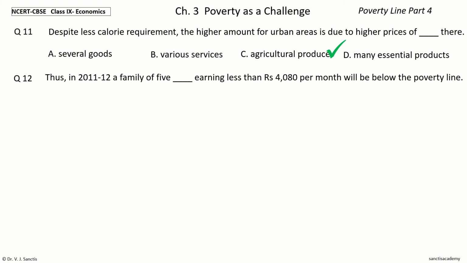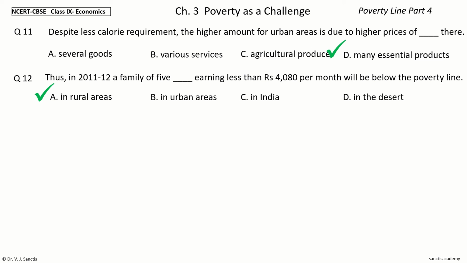below the poverty line. The options are in rural areas, in urban areas, in India, in the desert. Your time to choose. And the answer is in rural areas. So thus, in 2011-12, a family of 5 in rural areas earning less than rupees 4080 per month will be